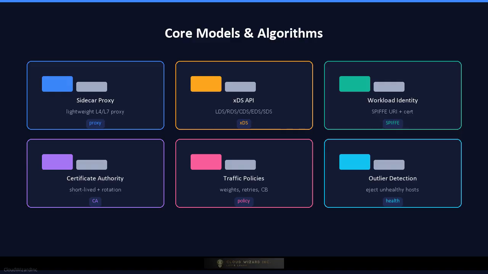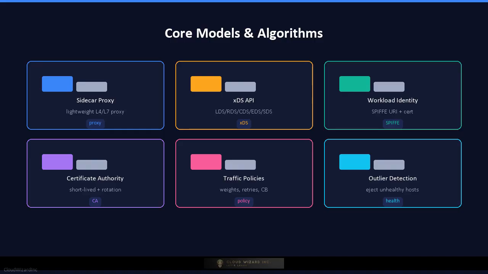The core models and algorithms. The Sidecar proxy is the fundamental unit of the data plane. It is a lightweight process that terminates network traffic, applies policy, and forwards to the destination. The XDS API is the control plane contract that distributes discovery data. Listeners, routes, clusters, endpoints, secrets, and extension configs.